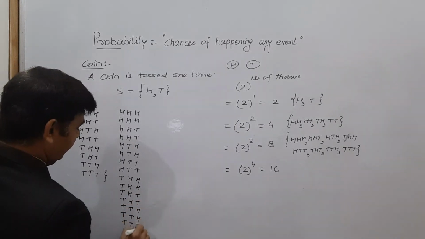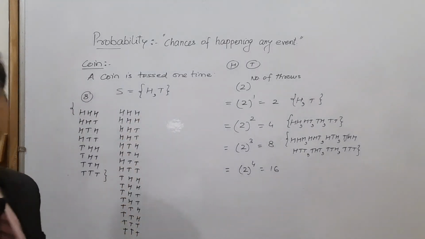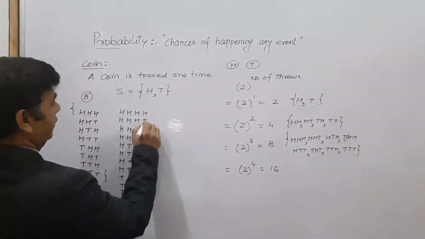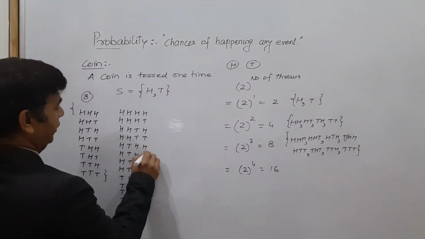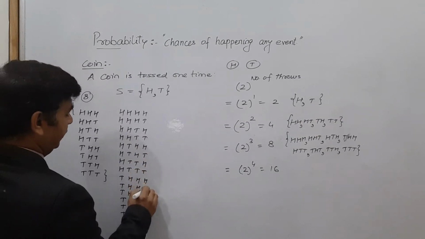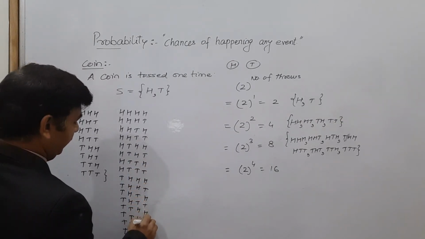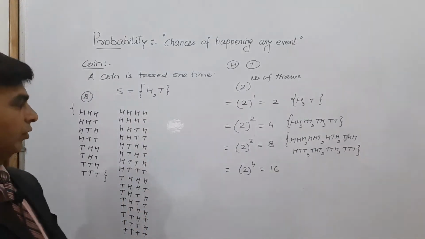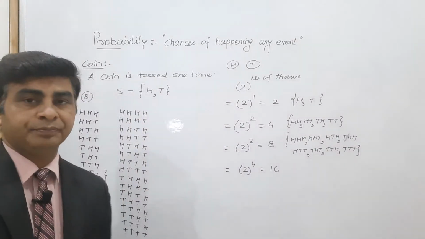Now do the half of 2. This is your head, tail, and so on. So these are the total 16 sample spaces whenever a coin is tossed 4 times.